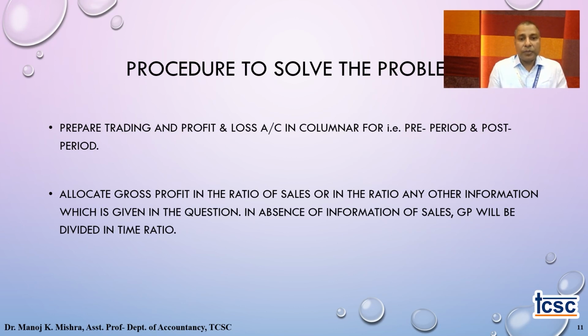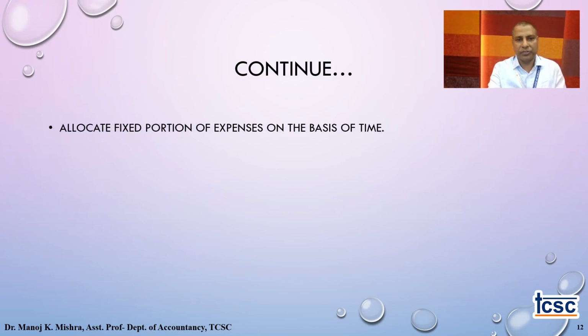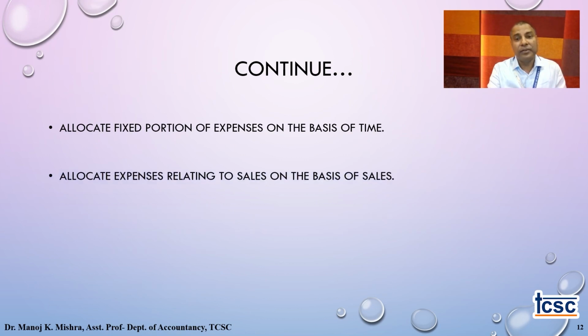So allocating gross profit in sales ratio, or the ratio which the information has given in the question, depending on if there is no clarification in the question. Some certain information may be there in the question, so that gets used up for calculating ratios. All the fixed expenses are to be taken on time ratio, which I have told you. They are those expenses which are time bound. There, activity is not important. The time spent in pre and time spent in post is important.